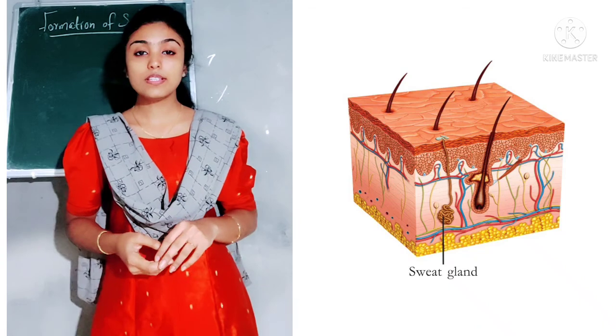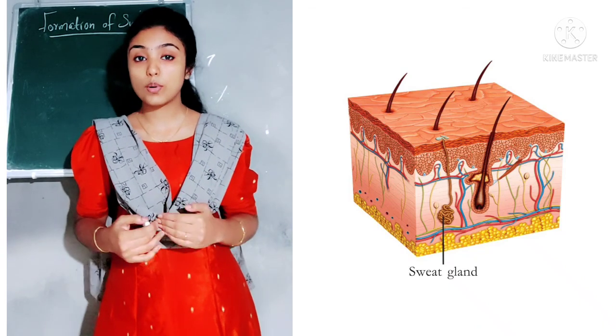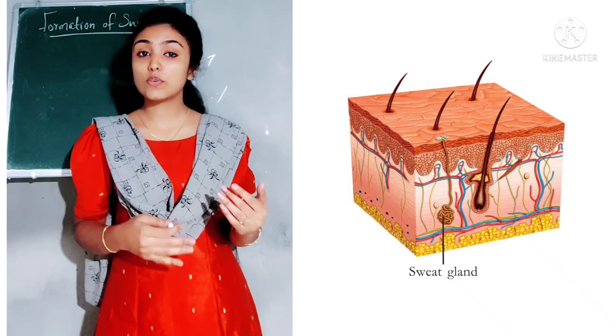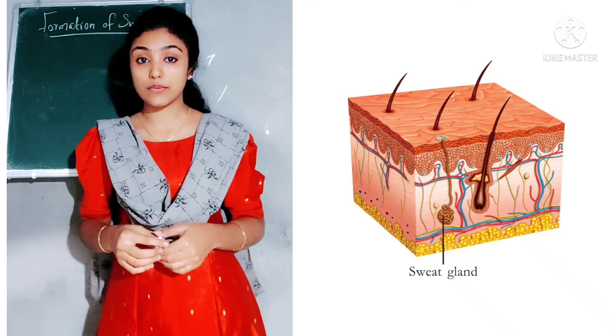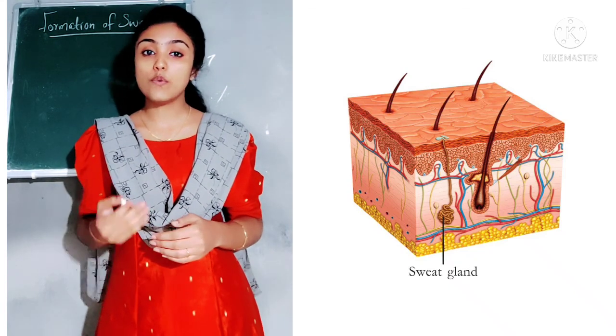So children, today we discussed the different excretory organs in our body. Then we discussed the formation of urea in the liver. And finally we learned about the formation of sweat.